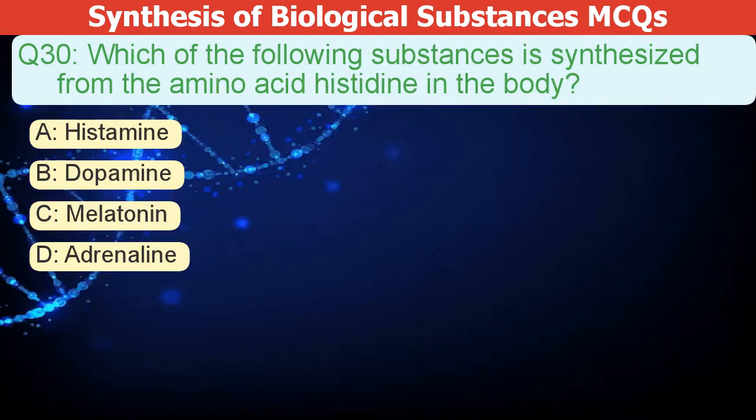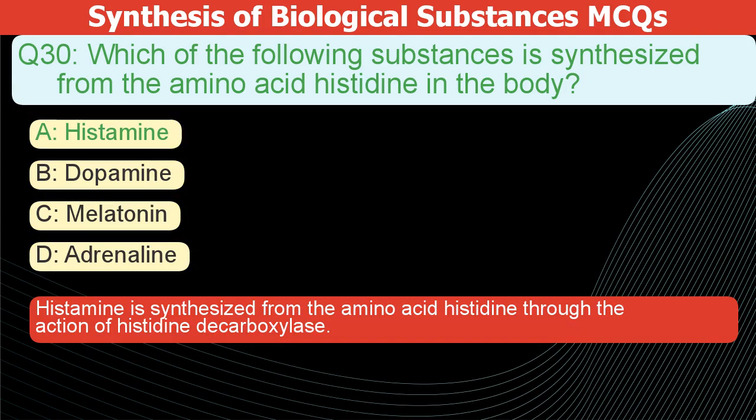Which of the following substances is synthesized from the amino acid histidine in the body? A. Histamine. B. Dopamine. C. Melatonin. D. Adrenaline. The correct answer is A. Histamine is synthesized from the amino acid histidine through the action of histidine decarboxylase.